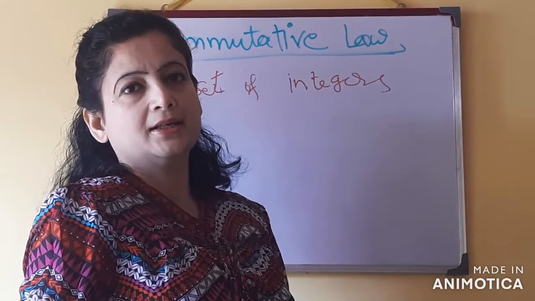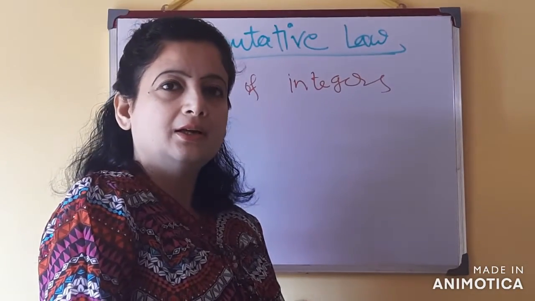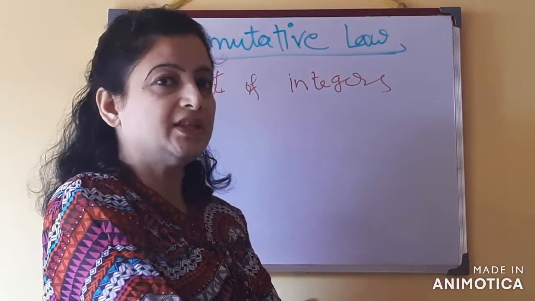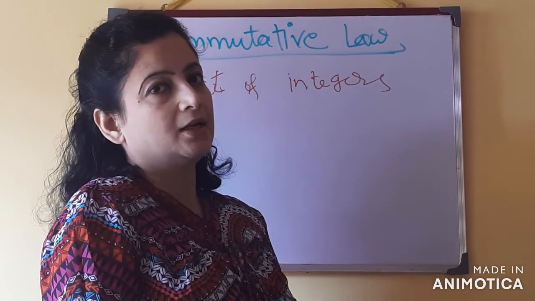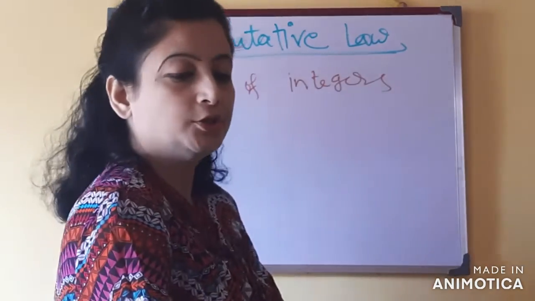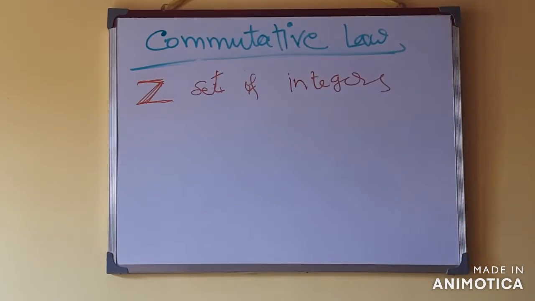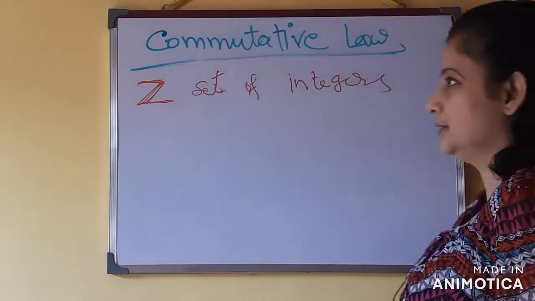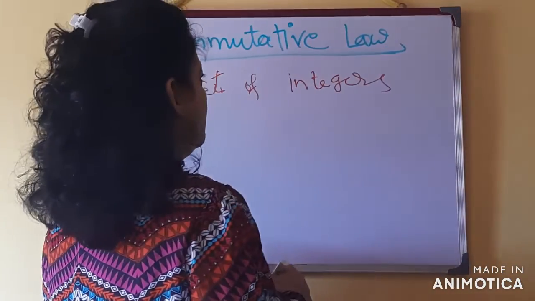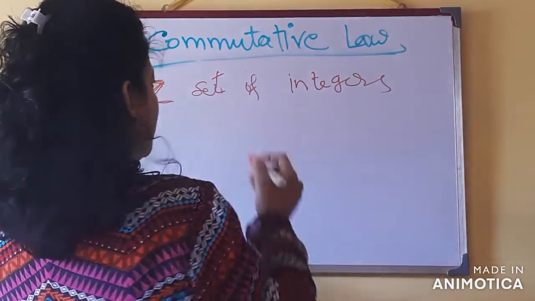Now on the same set, the set of integers, we are doing another binary operation, because we want to see whether this binary operation satisfies the commutative law or not. First I am taking the elements 5 and 11.